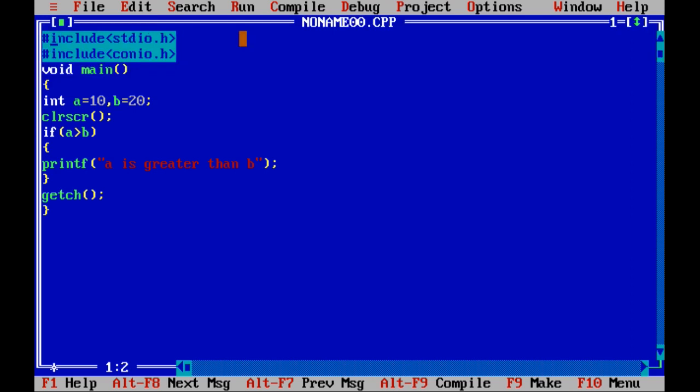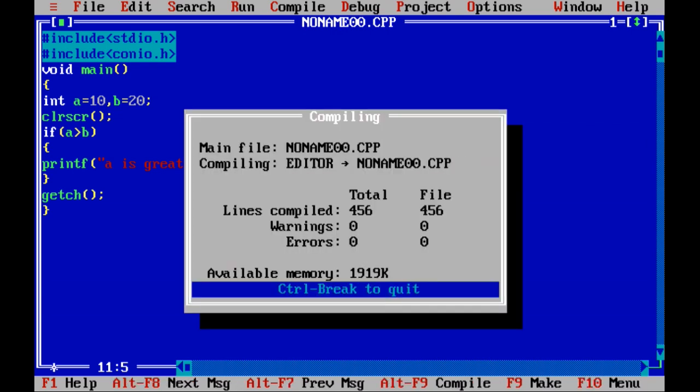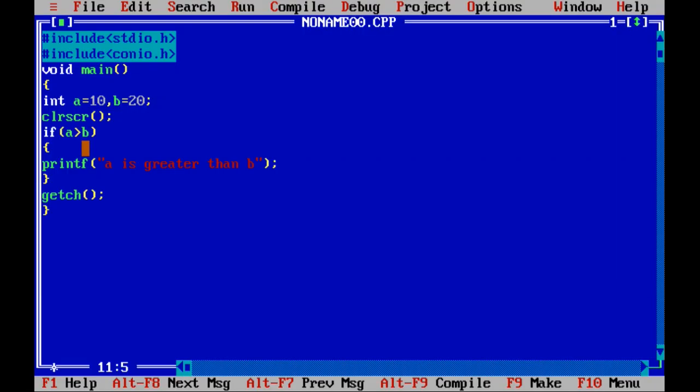Why are you not getting it? Because here A is 10 and B is 20. Is 10 greater than 20? Is the condition true or false? False. So it goes directly to getch. Again I'm compiling and executing the program. See why the screen is blinking. It directly jumps to getch. What getch does is, when you press any key on the keyboard, it closes the output screen. That is what is happening.